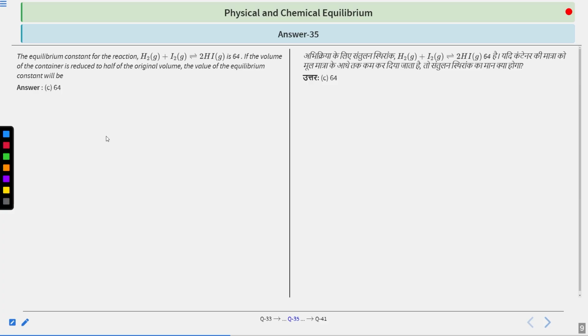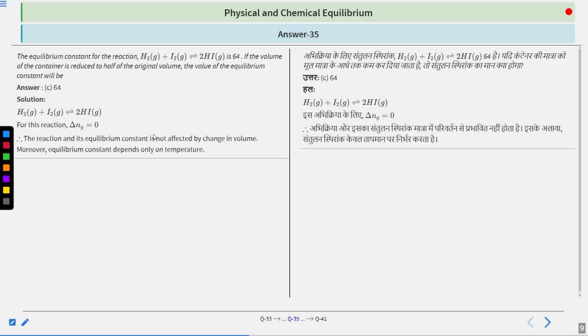For those who have solved it, the correct answer is C, which is 64. Now, this is the equation that is given, that is the reaction of H2 plus I2 giving us HI. Now, since for this reaction delta Ng is 0, the reaction and its equilibrium constant are not affected by change in volume.